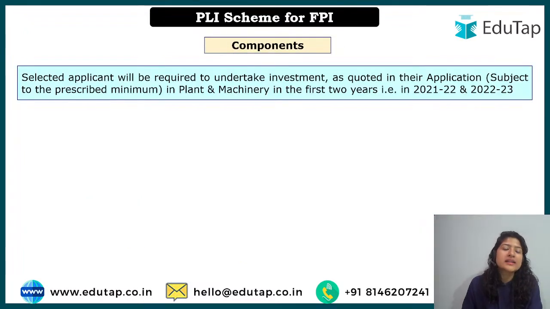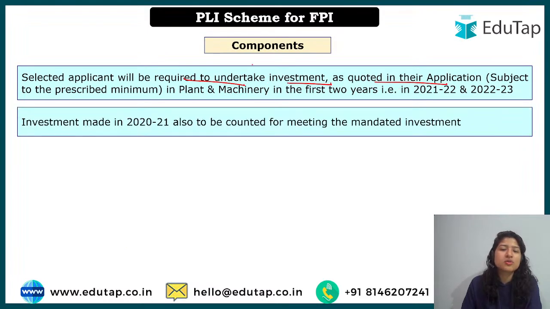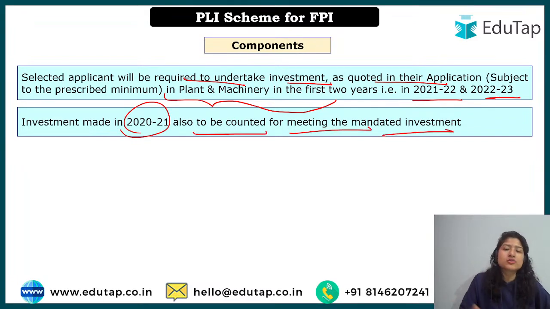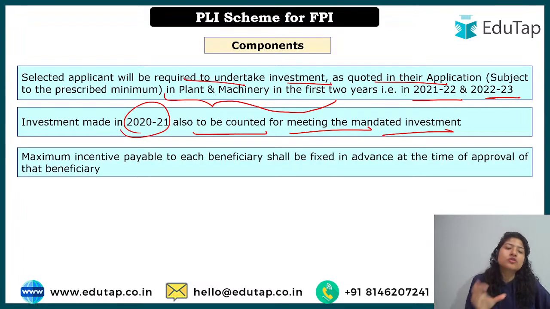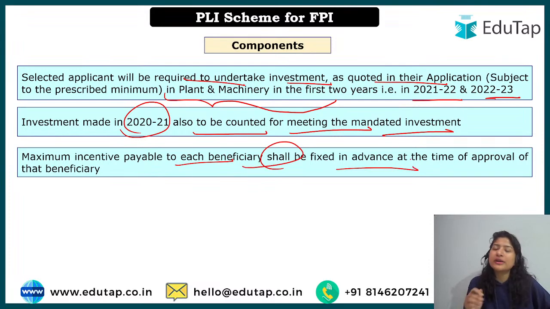Okay. Selected applicants will be required to undertake the investment as quoted in their application. So this is normal in general, that for plant and machinery we know investment will be done, right? So investment will be considered from the 21, 22, 23 time period only. Investment made in 2021 also to be counted for meeting the mandatory investment. Okay, so whatever you have made in that, you can include it in the investment. Maximum incentive payable to each beneficiary shall be fixed, so it will be fixed in advance.